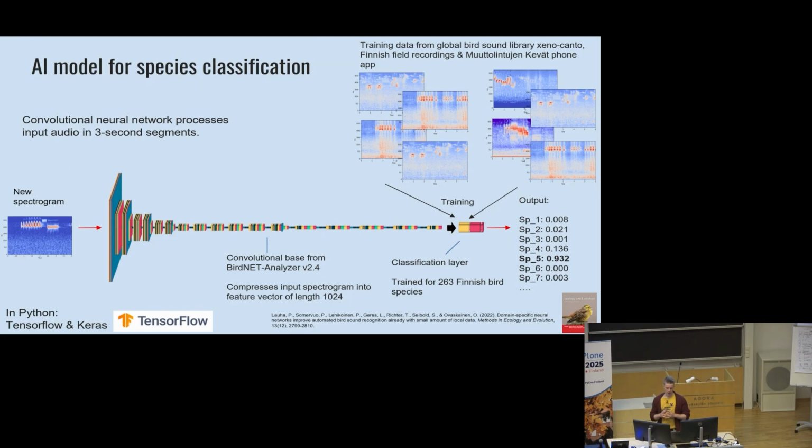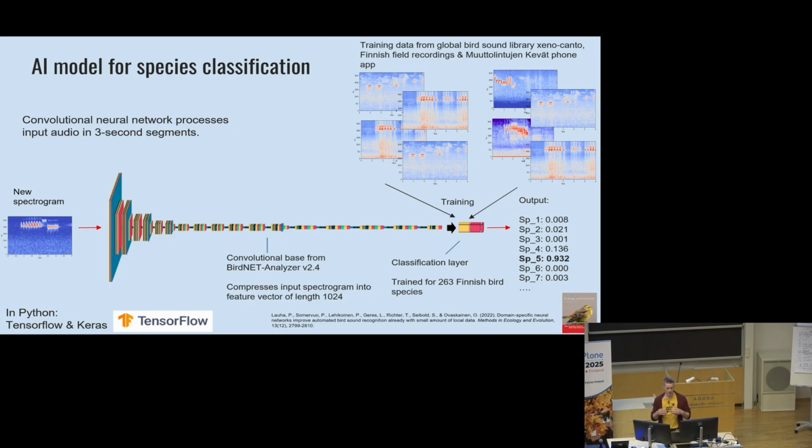And we have not actually trained the whole model from scratch ourselves, because that would require lots and lots of training data. Basically thousands or tens of thousands of example spectrograms for each species that we want to classify, and that would be a lot of data for our bird experts to produce in this online portal. So we are actually using a block from this existing classifier called BirdNet Analyzer, which is maybe the best global general tool for bird classification at the moment.